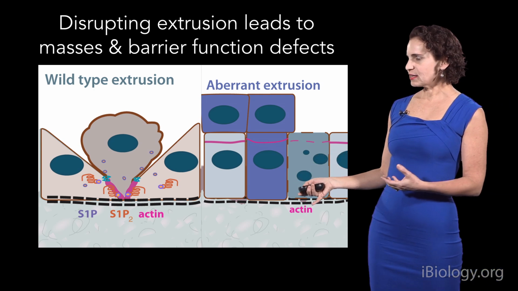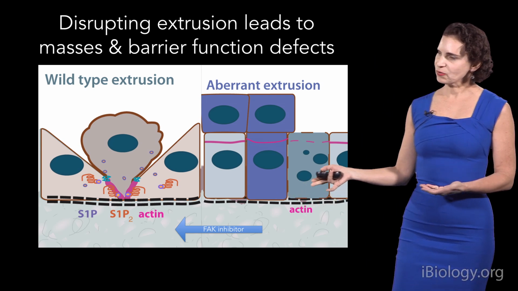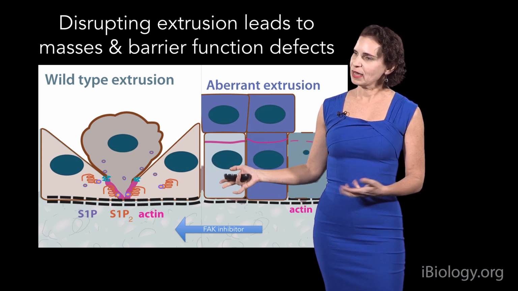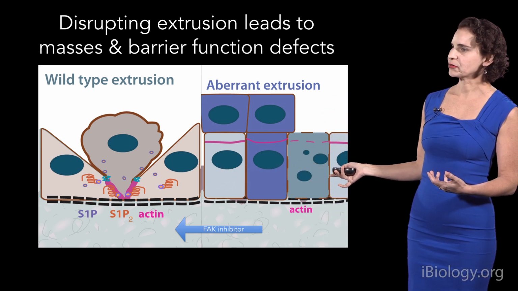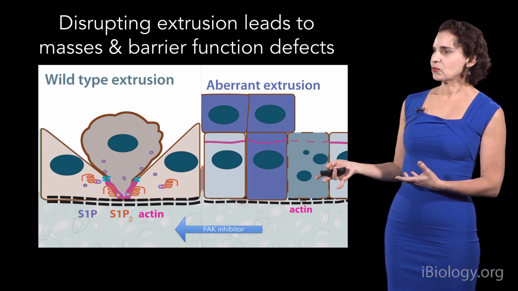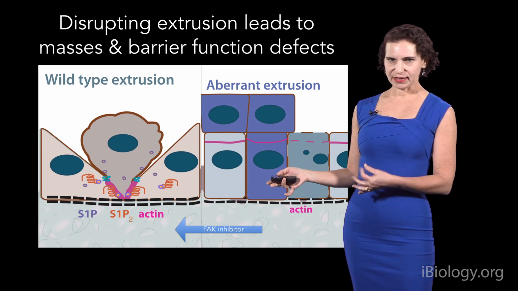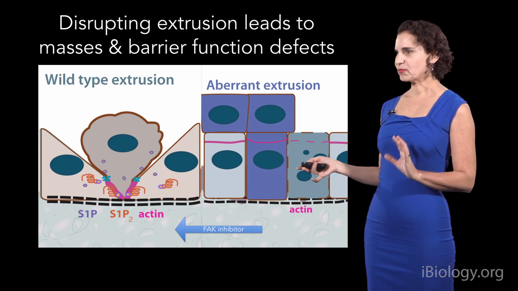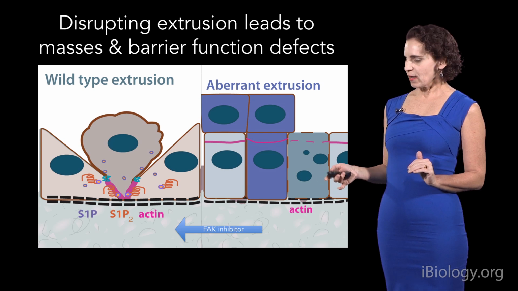And what we're excited about is that focal adhesion kinase inhibitors can reverse both of these impacts and restore these epithelia to normal wild-type behavior. So there are now clinical trials going on with focal adhesion kinase inhibitors and immune therapy for pancreatic cancer. So we'll be watching and hoping that this can help treat this awful disease.